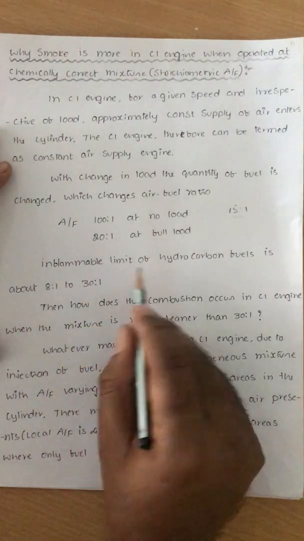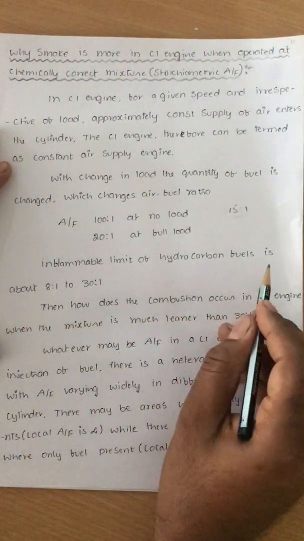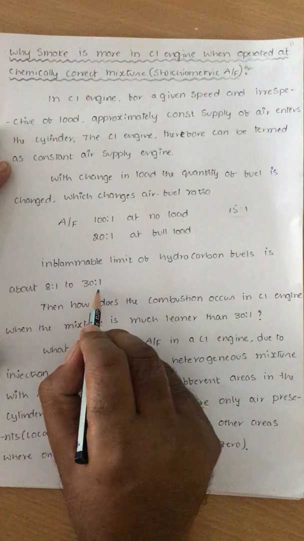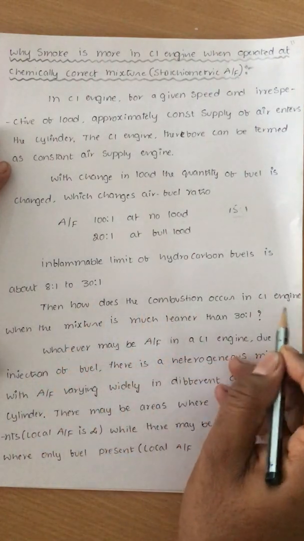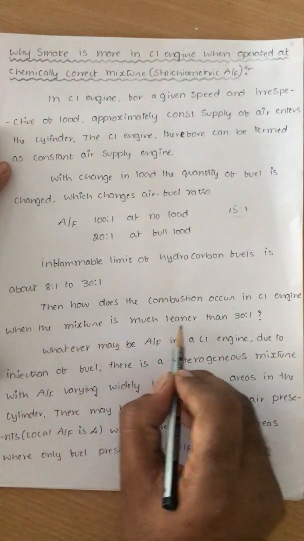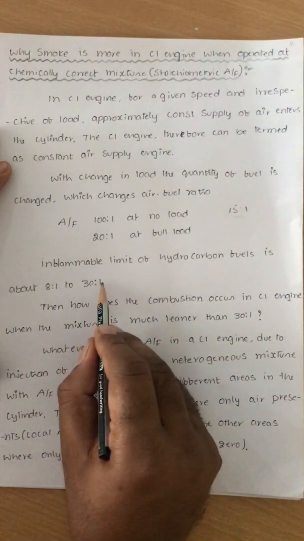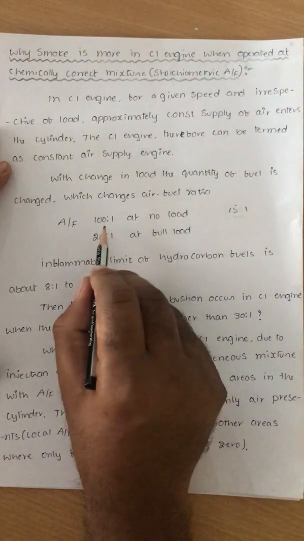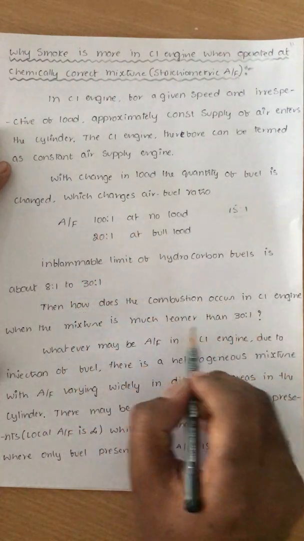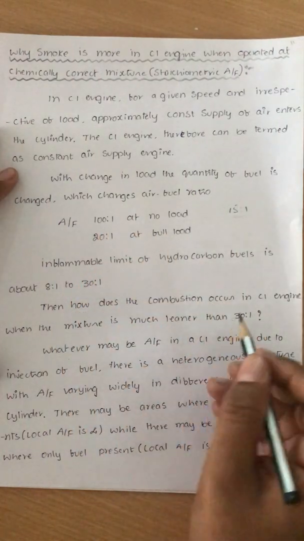Then if the inflammable limit of hydrocarbon fuels is 8:1 to 30:1, how does combustion occur in a CI engine when the mixture is much leaner than 30:1? Sometimes it may go to 100:1 also. At that time, how does the combustion initiate?